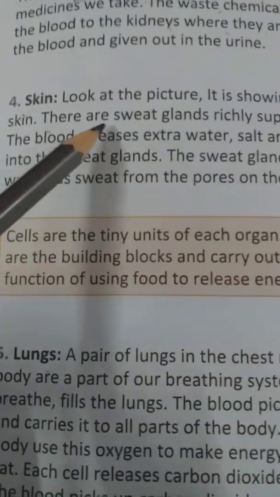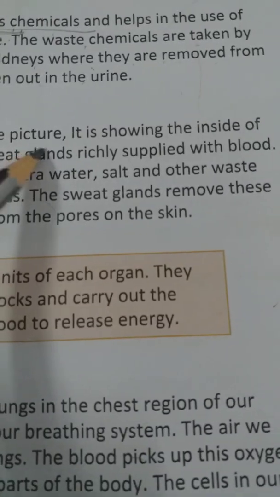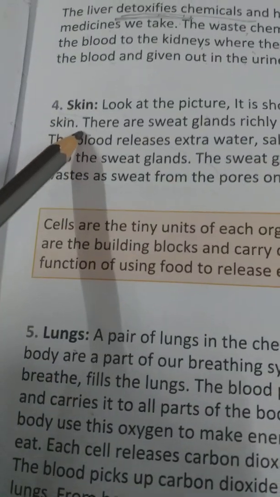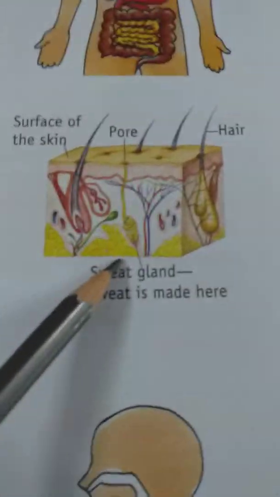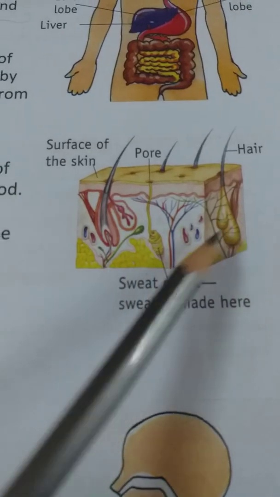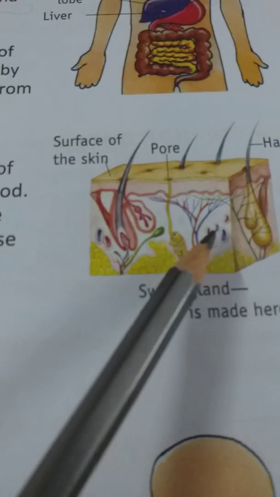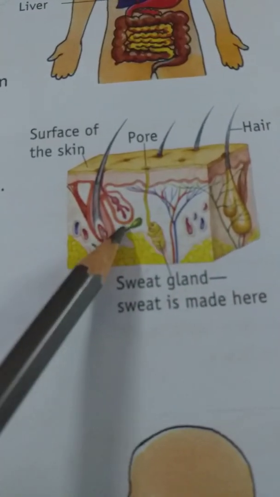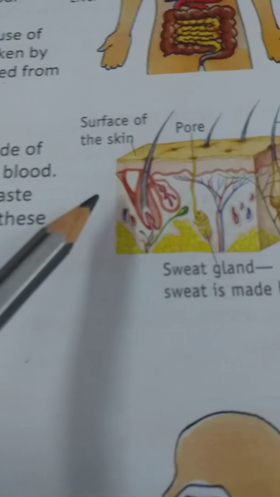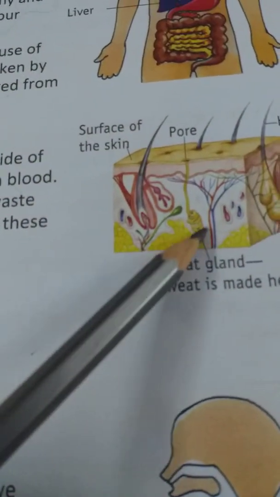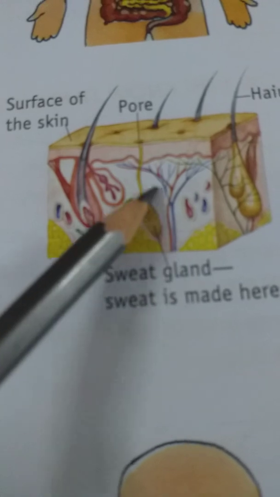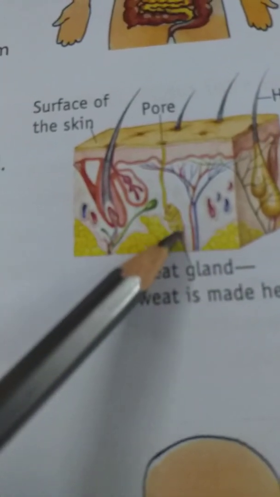Okay, so here they say that look at the picture. It is showing the inside of the skin. That means this is the picture of a skin. There it is showing the internal structure of a skin and all the things which are present inside. So the main thing which they want to show us is the sweat gland. This is the sweat gland, children. This is present inside the skin.